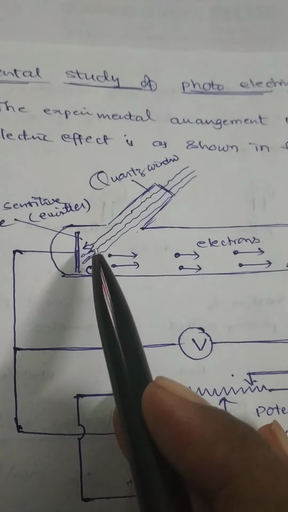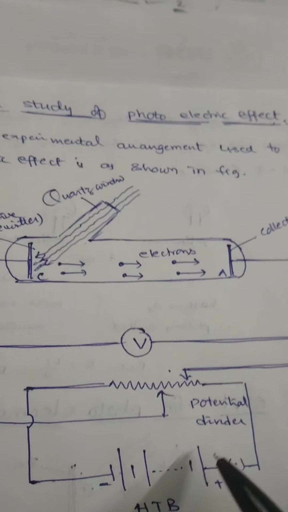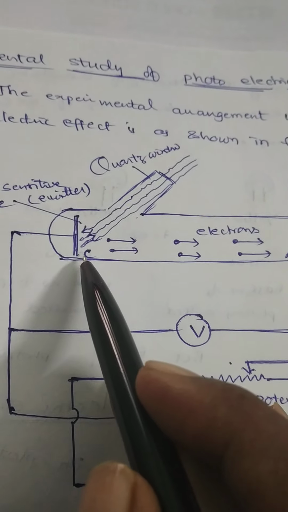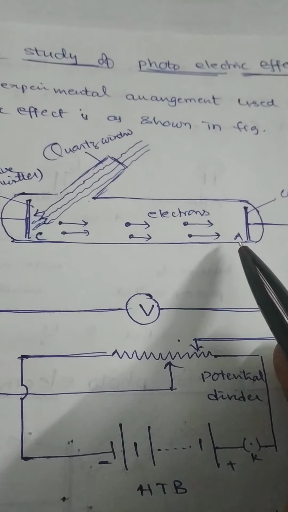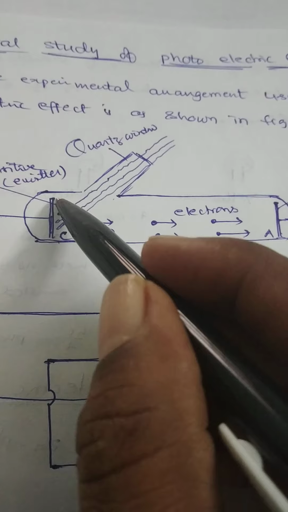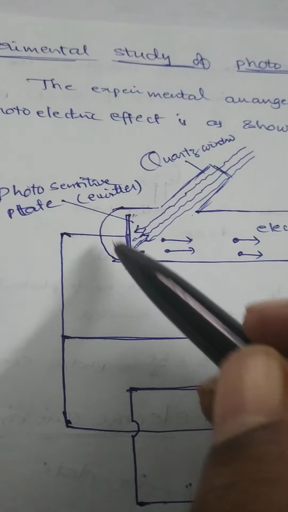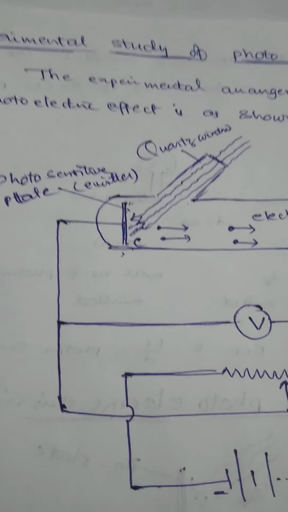Now here, let C be connected to negative polarity and A to positive polarity. C becomes the cathode and A becomes the anode. Also, on the surface of C, there is a photoelectric or photosensitive surface.